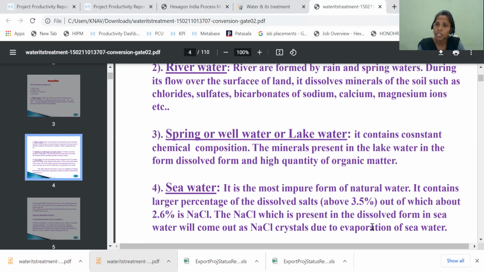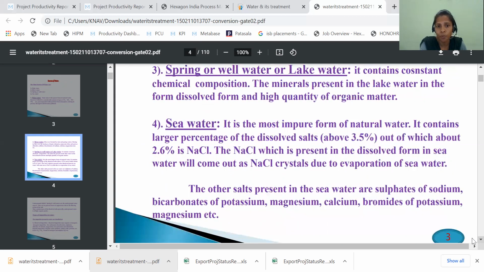So what are the natural sources? One is the rainwater, river water, well or lake water, and another one is the seawater. These are the natural sources of water. The other salts present in seawater are sulfates of sodium, bicarbonates of potassium, magnesium, calcium, and bromides of potassium and magnesium. Not only sodium chloride, but bicarbonates and carbonates of calcium and magnesium, and bromides of potassium and magnesium. All these salts are present in the seawater.